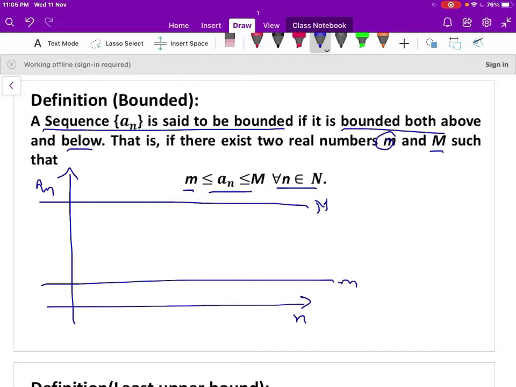Let us take a1 represented here, a2, a3, a4, a5 and so on. So all the terms of the sequence should not cross the line capital M and also the line small m. Therefore we can write capital M is the upper bound of the sequence an and small m is the lower bound of the sequence an.